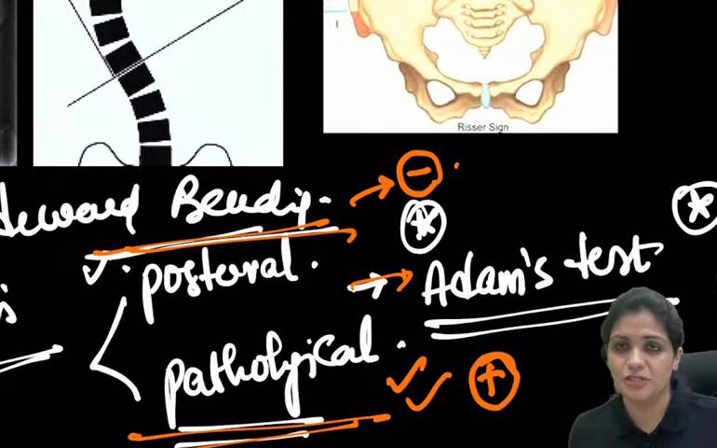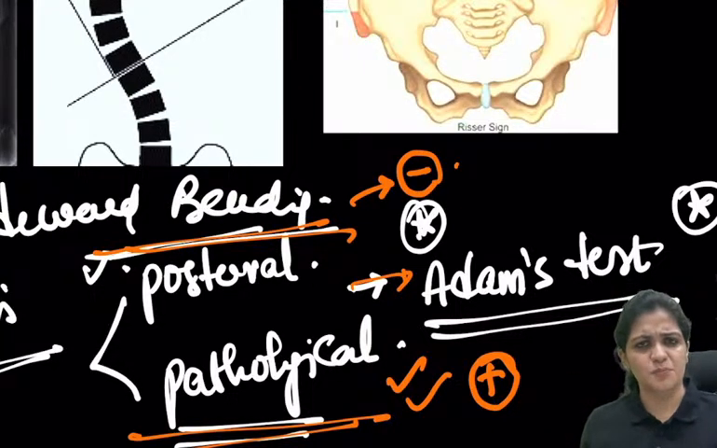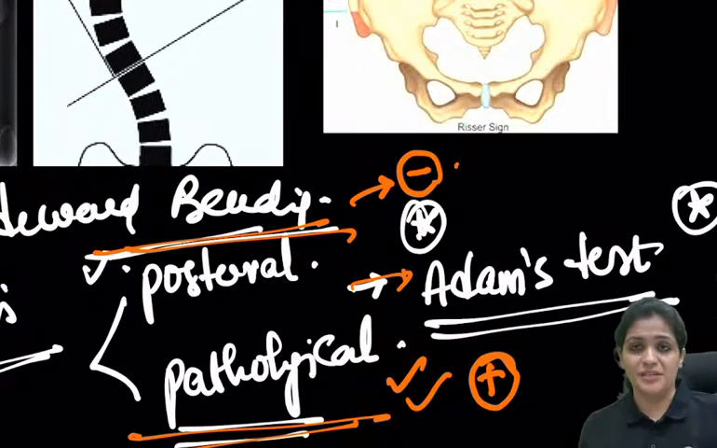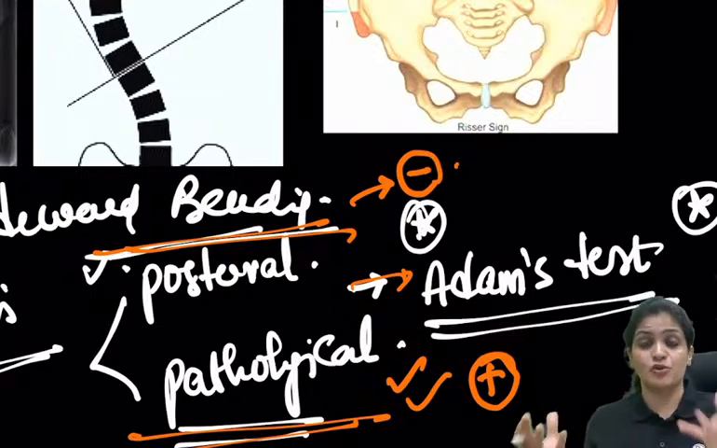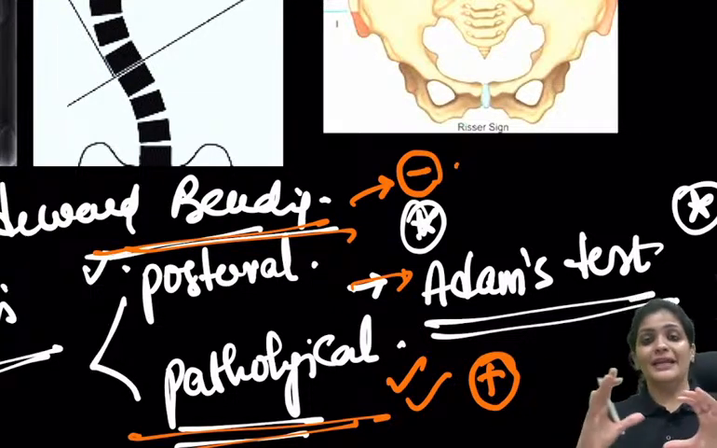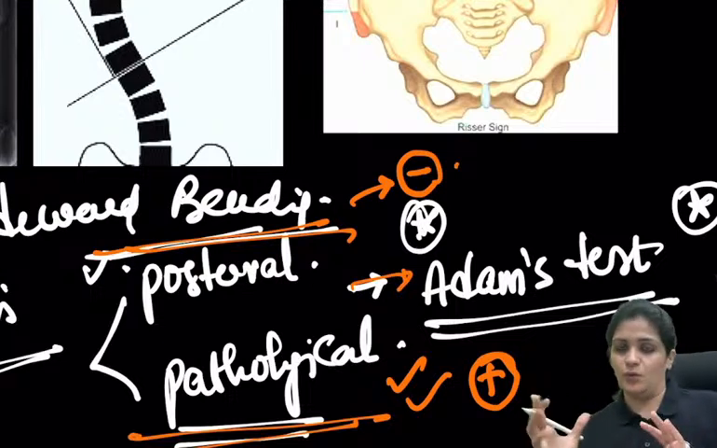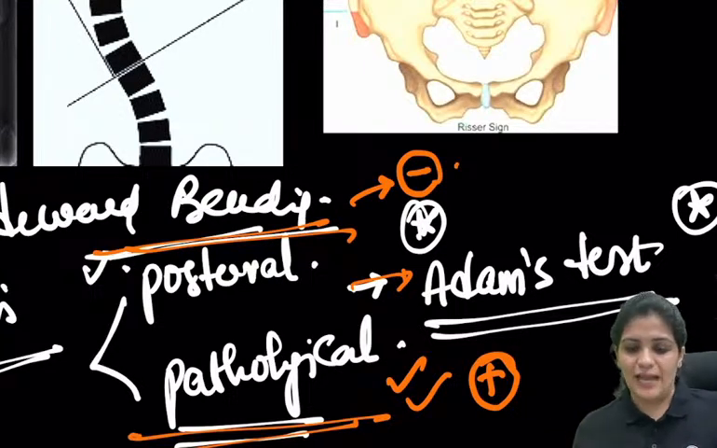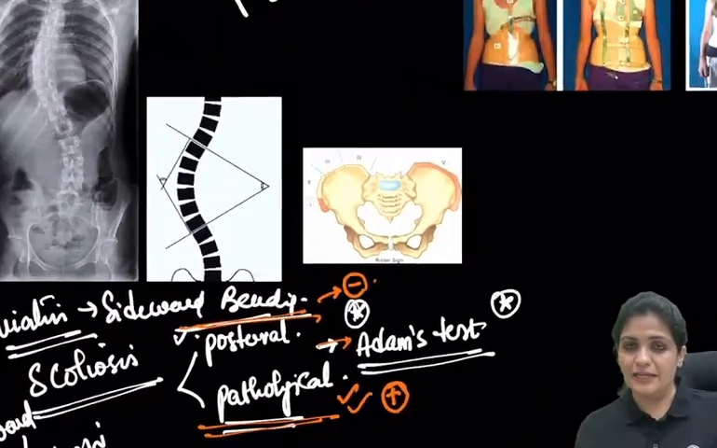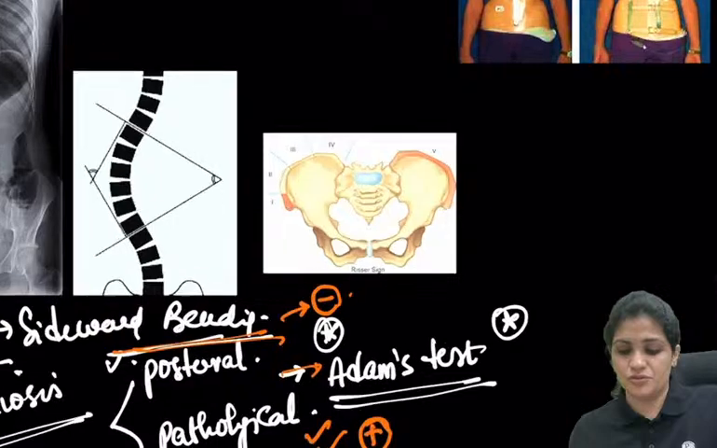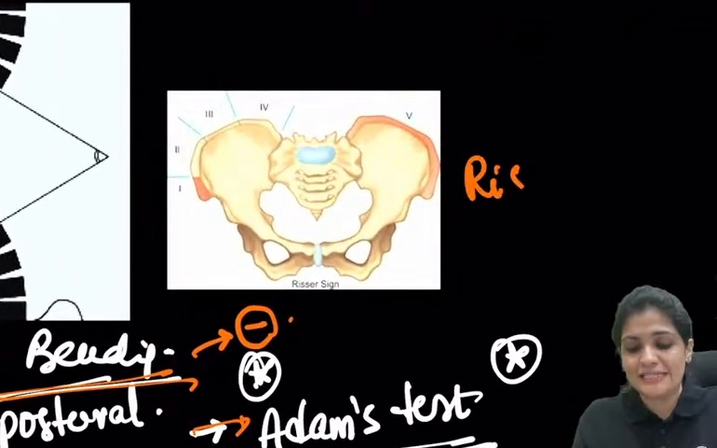So why is postural scoliosis happening? There could be various reasons. One reason is because of the hip joint. If the hip joints are not aligned or if there is some problem in the hip joint, the spine tends to bend sideways. So this might result in postural scoliosis, right? So the Adams test is to differentiate posture and pathology. Then what is Risser sign?